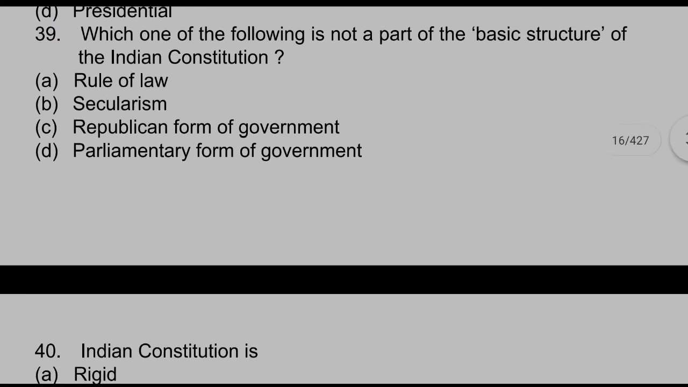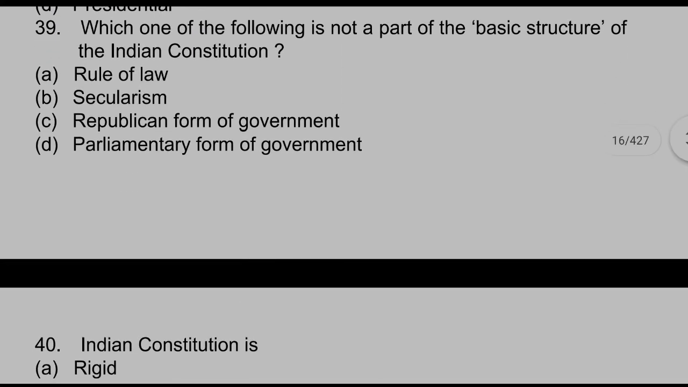Let's see the 9th question. Which of the following is not a part of basic structure of Indian Constitution? Let's see the options. Option A is rule of law, option B secularism, option C republican form of government, option D parliamentary form of government. It is also very simple. I will give you 2 seconds to find out the answer. Okay, your time is over.